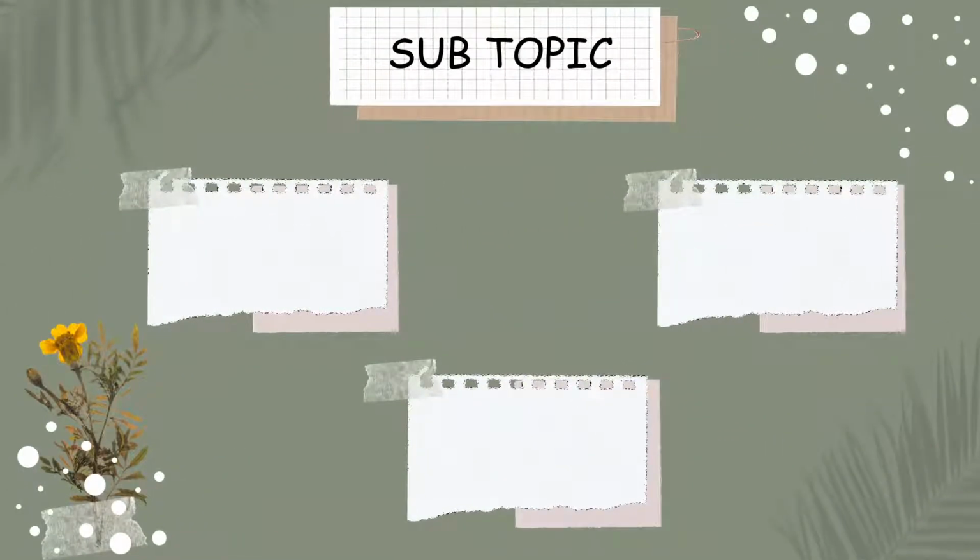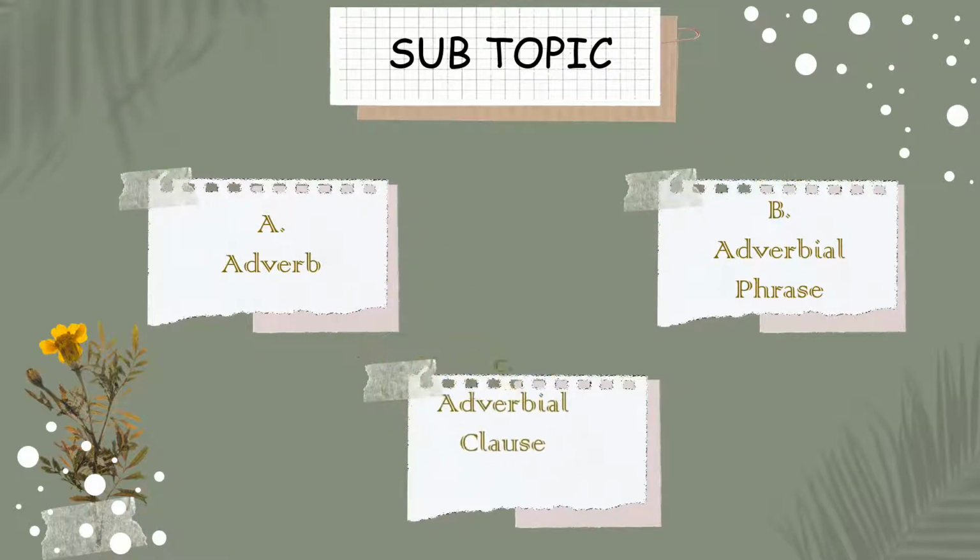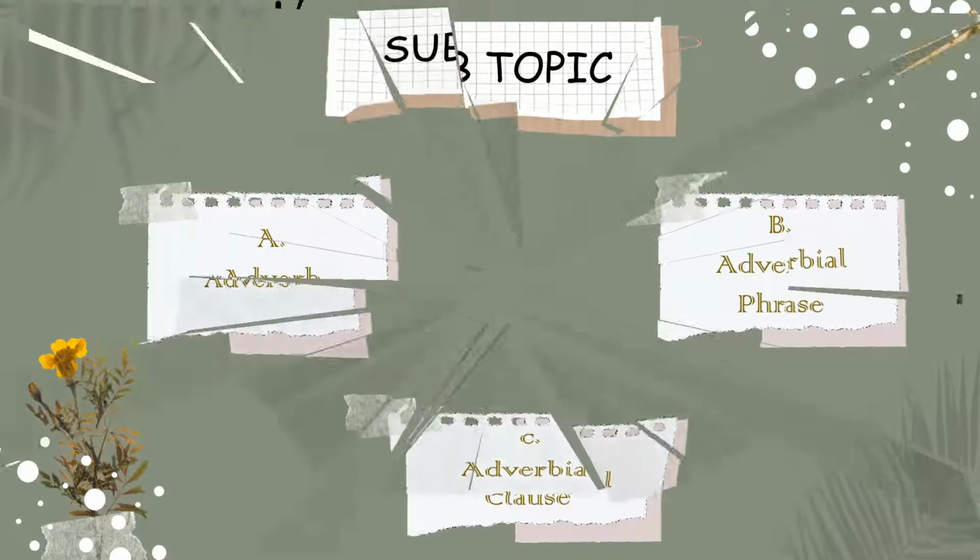So guys, like I said before, in this video, we'll talk about 3 subtopics. The first one is adverb, the second one is adverbial phrase, and the last one is adverbial clause. So yeah, what are you waiting for? Let's continue to the first subtopic. Okay guys, the first subtopic is adverb.